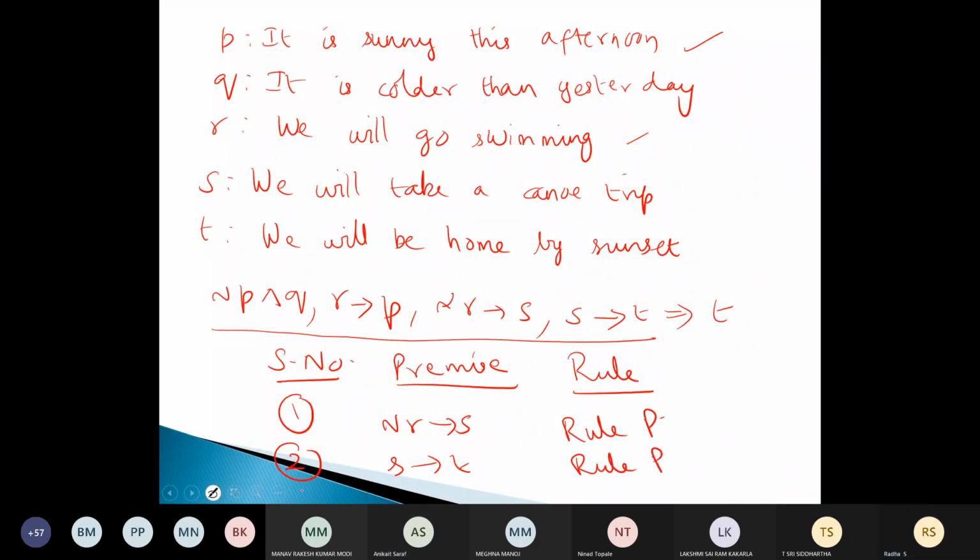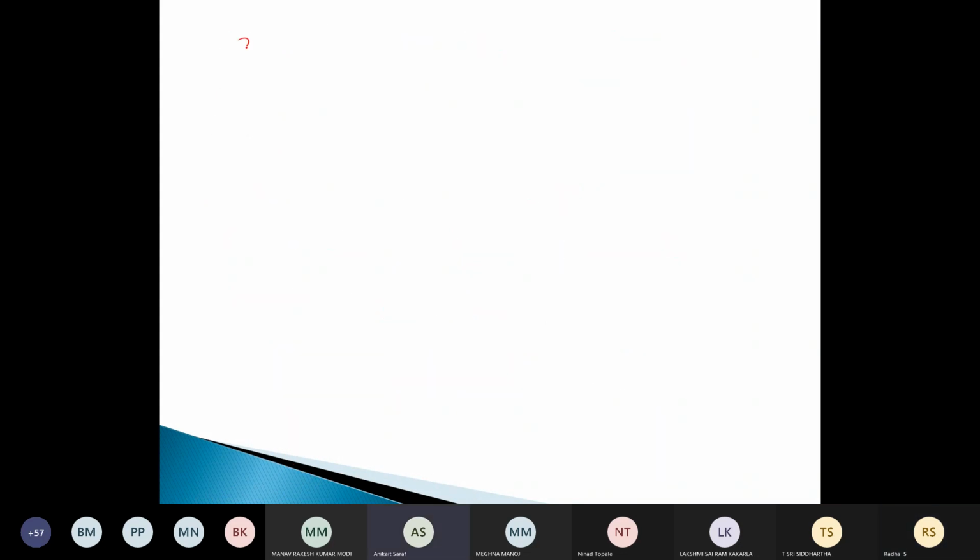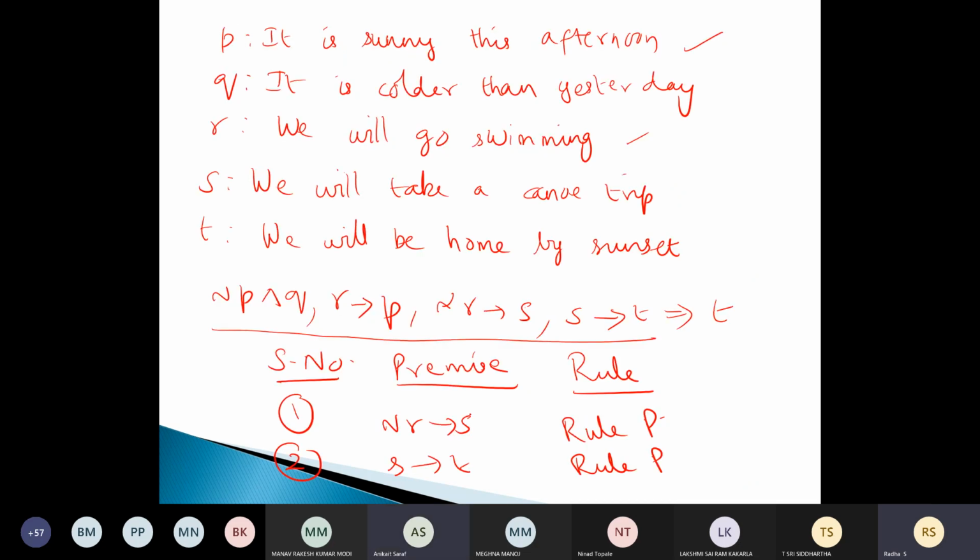Then not R tends to T. So what is that actually? It is coming from 1 and 2. What rule will you use to get that third answer? Hypothetical syllogism.